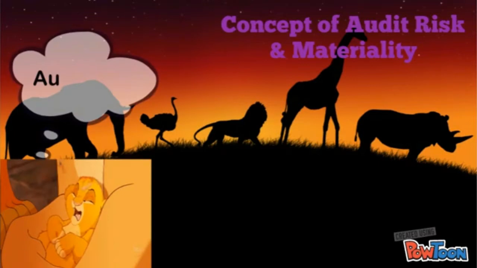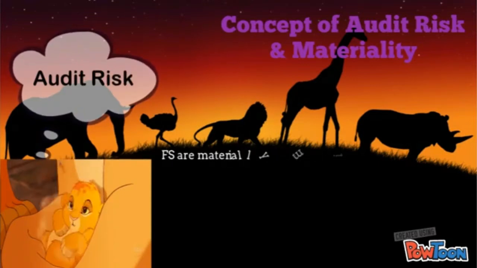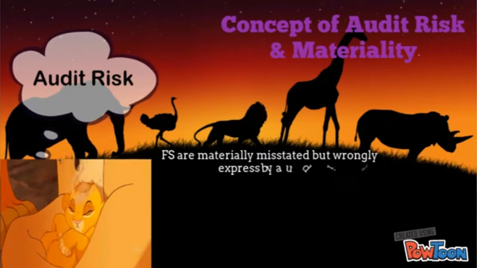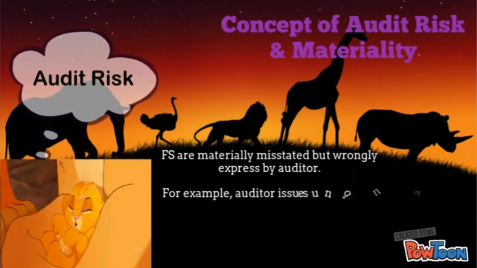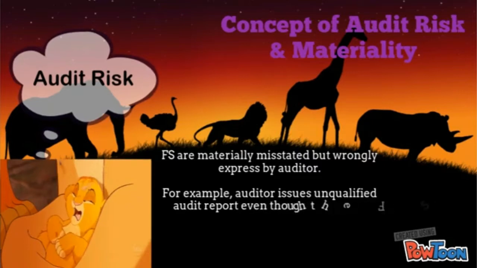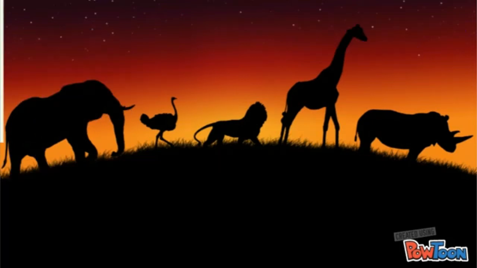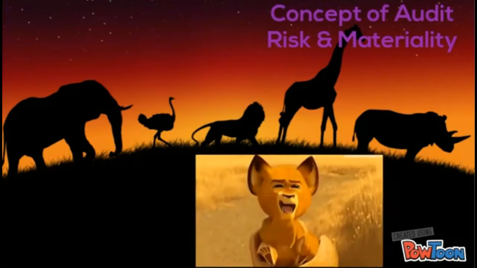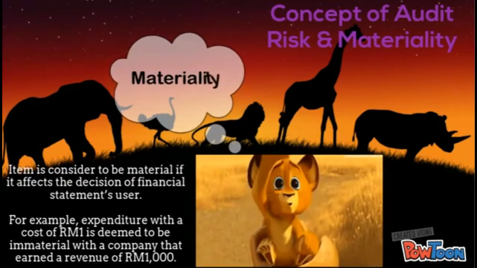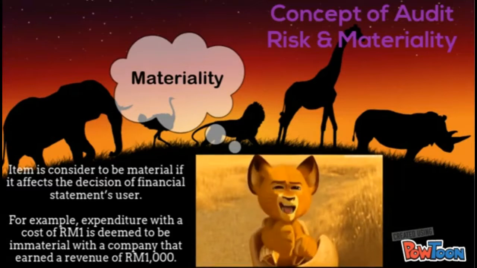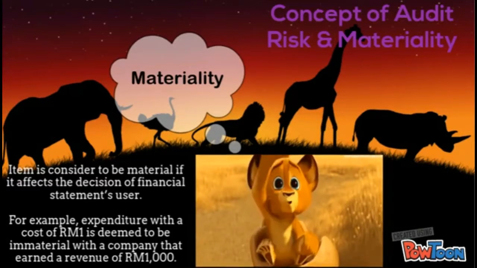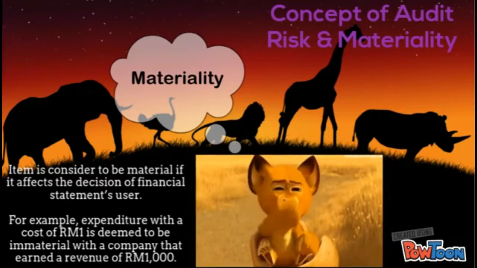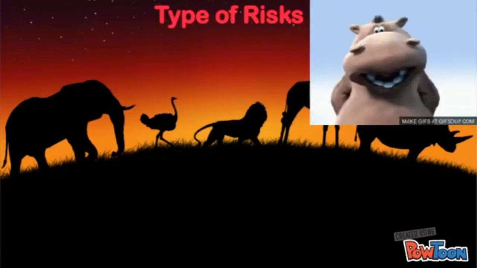Audit risk is the risk that the financial statements are materially misstated but expressed wrongly by an auditor. For example, the auditor issued an unqualified audit report even though the financial statements are materially misstated. There are three types of audit risks, which are known as inherent risk, control risk, and detection risk. For materiality, an item is considered to be material if it affects the decision of the financial statement users. For example, an expenditure with a cost of RM1 is deemed to be immaterial for a company that turned over a revenue of RM1000.